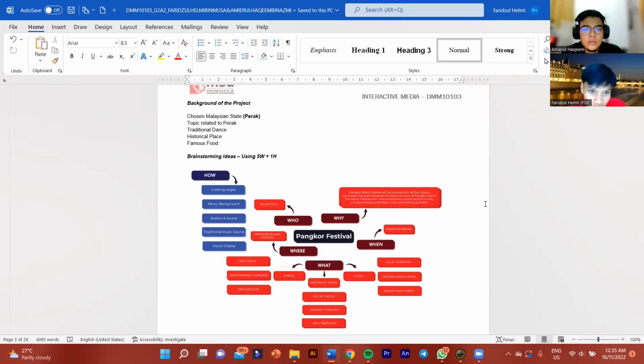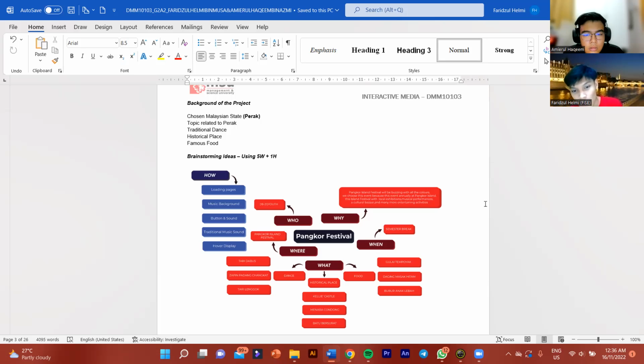For the traditional dance, we have Tari Rabus, Zapin Padang Cangkat, and Tari Ranggo. For historical place, we have Kellie's Castle, Menara Condong, and Batu Busurat. For the traditional food is gulai tempoyak, daging masak hitam, and bubur anak lebah.